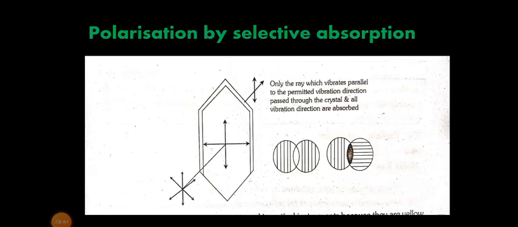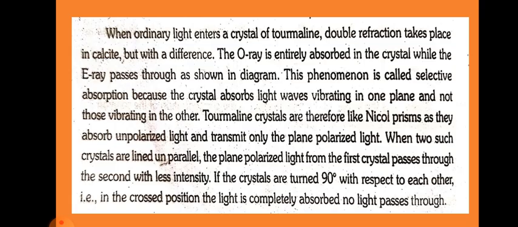Next topic, polarization by selective absorption. We can see the diagram. When ordinary light enters a crystal of tourmaline, double refraction takes place as in calcite, but with a difference. The O ray is entirely absorbed in the crystal while the E ray passes through, as shown in the diagram.